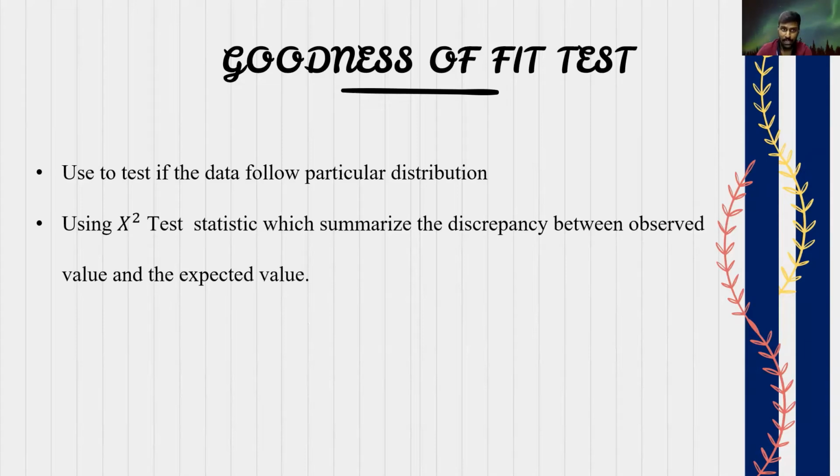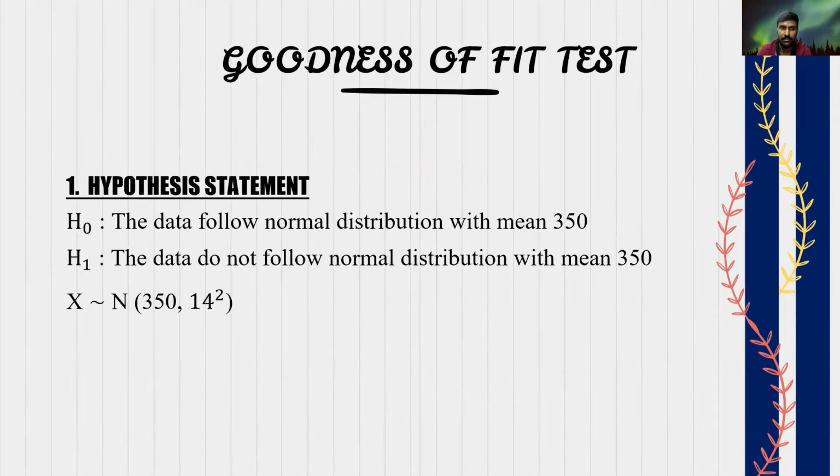Using the chi-square test statistic, which summarizes the discrepancy between the observed value and the expected value. The lower the discrepancy, the higher the fitness. Next, we move on to the hypothesis statement.